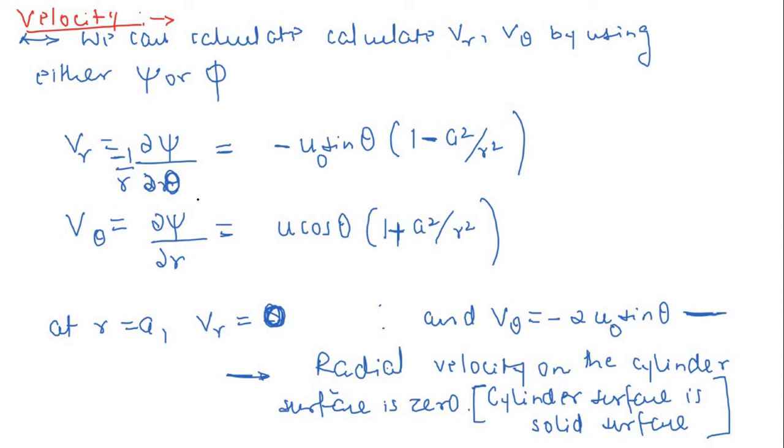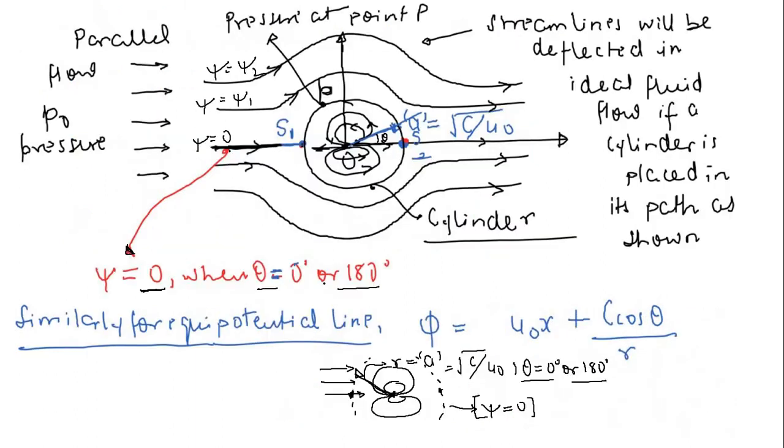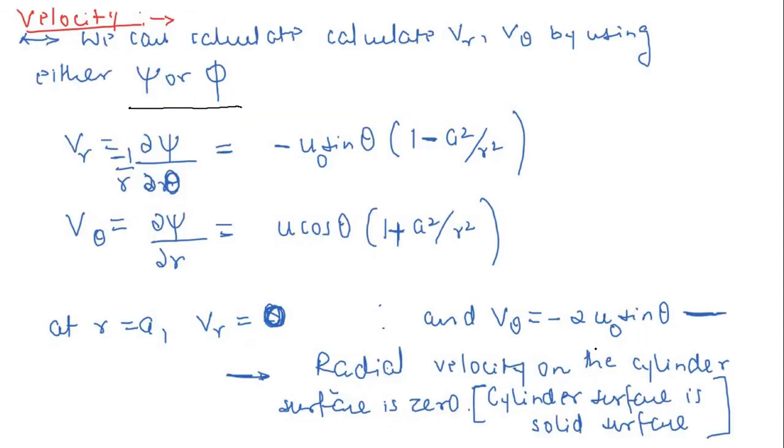Okay, cylinder. So we can calculate VR and v theta by using either psi or phi. I am not going into this, so you can find phi in a similar way as well. Phi in this case is u naught x plus c cos theta by r. So you can simply calculate VR and v theta using either psi or phi. I showed you both the VR and v theta relations in terms of psi as well as phi.